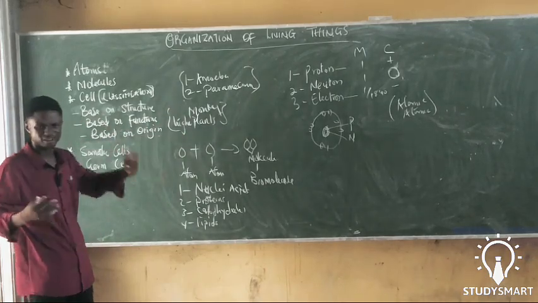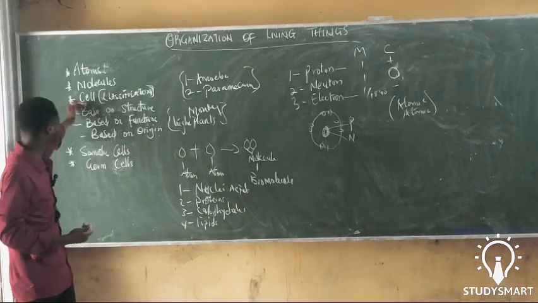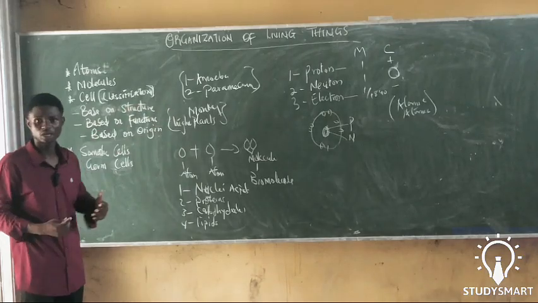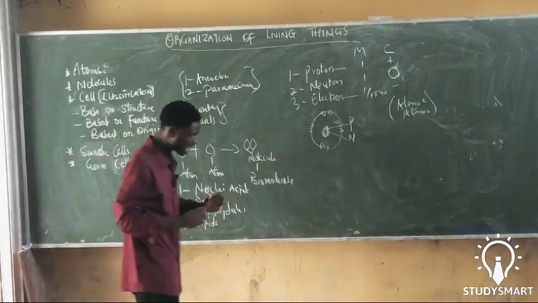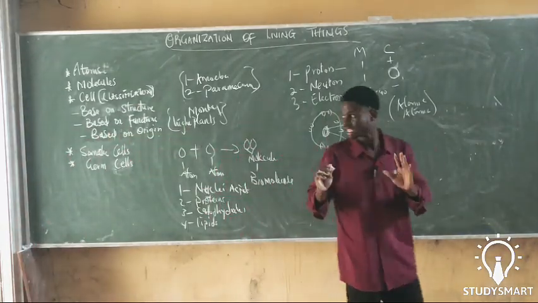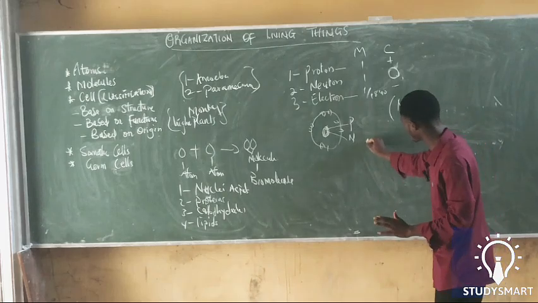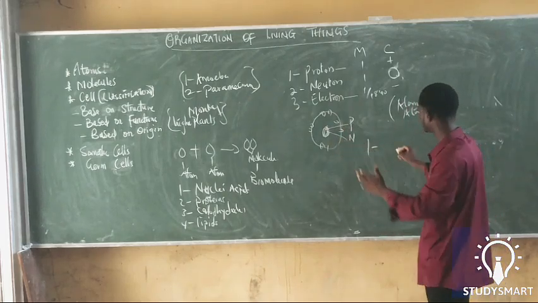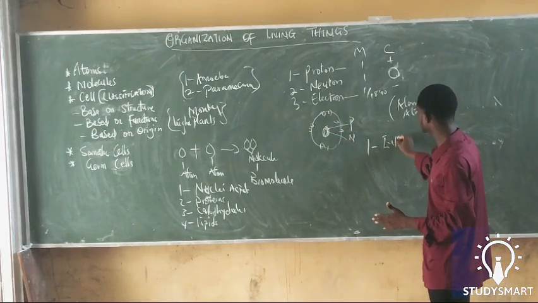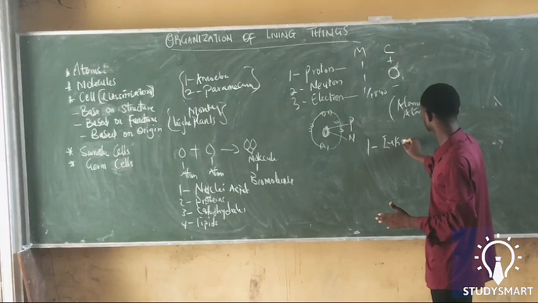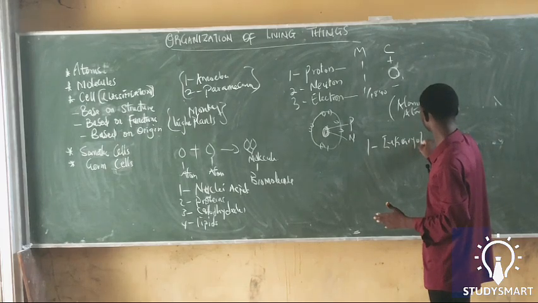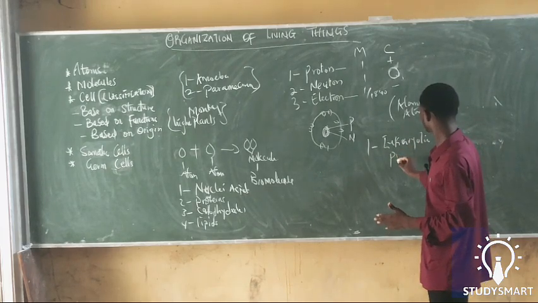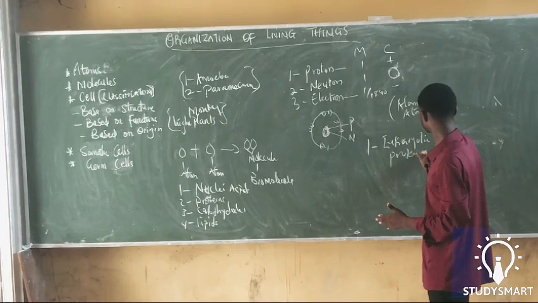Now, how can cell be classified? Cell can be classified based on the structure. Now, based on their structure, how can cell be classified? One, cell can be classified as eukaryotic cells, and prokaryotic cells.